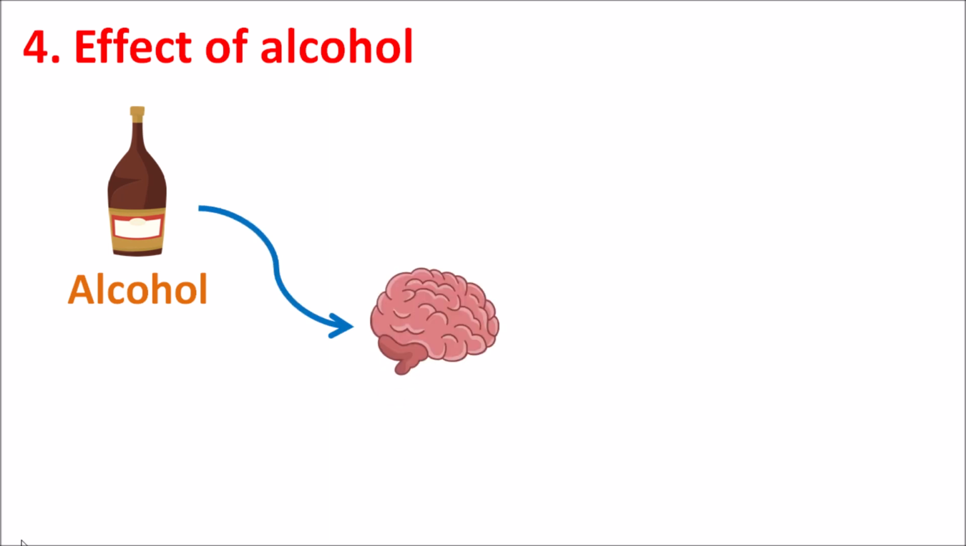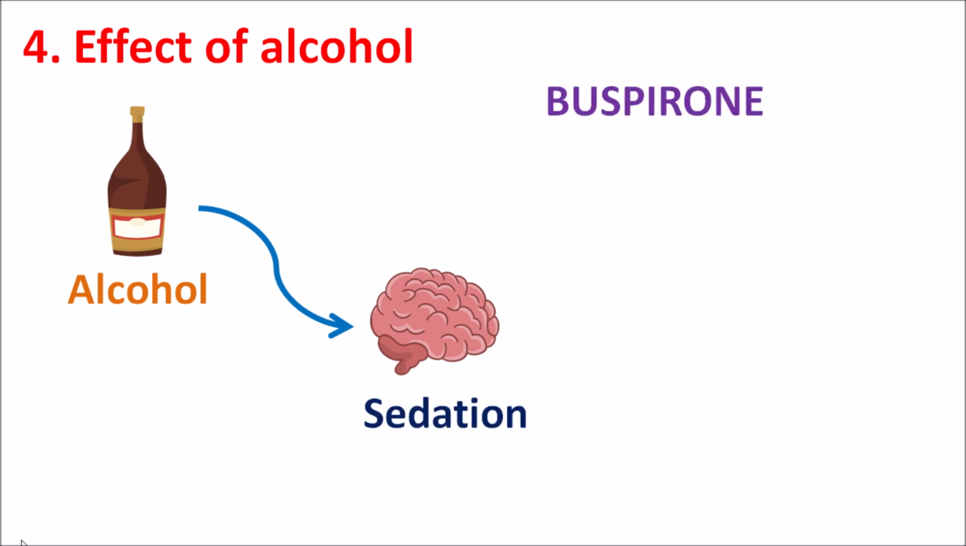Fourth one is the effect of alcohol. Generally, alcohol acts as a CNS depressant. So when alcohol is consumed, it can act on the CNS, thereby producing some sedation in the patients. Even though buspirone does not produce sedation directly, when it is combined with alcohol, it can increase the sedative effect, which may be significant. That's why care should be taken when buspirone is co-administered with alcohol, because the sedative effect may be increased in the presence of alcohol.